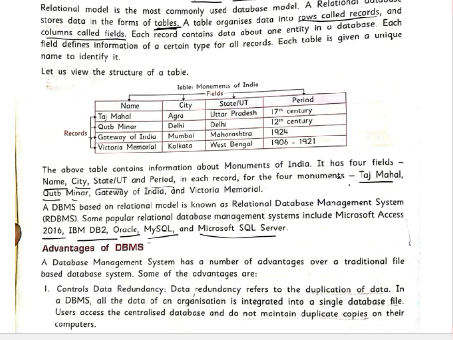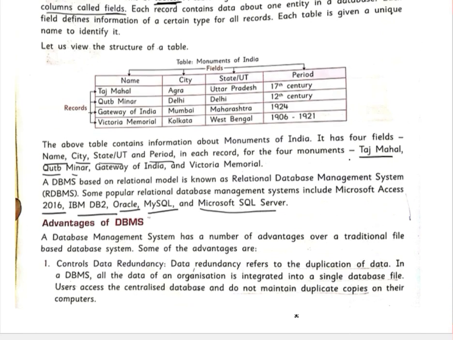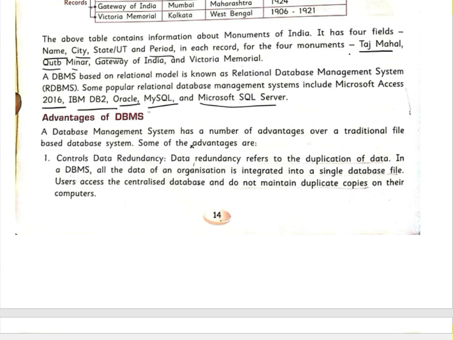Okay, so we have seen many advantages. So what are these advantages? Advantages of DBMS. A database management system has a number of advantages over a traditional file-based database. Traditional file-based database means the manual one. Okay, some of the advantages are controlling data redundancy.